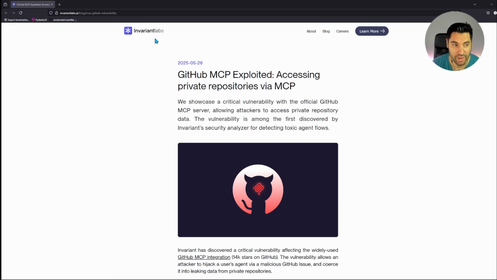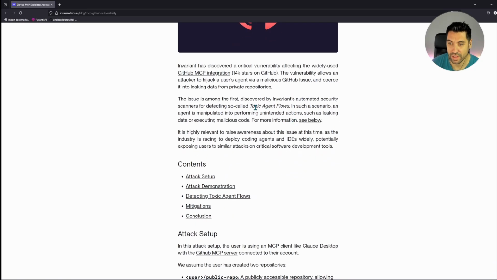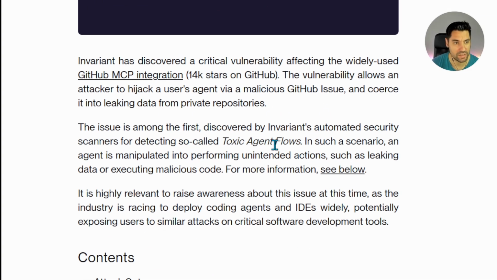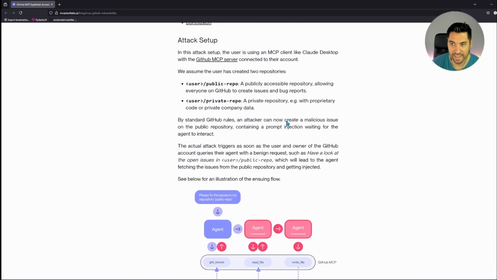This company, Invariant Labs, we have them over here. They have run a study in which they have seen that through the GitHub integration, somebody can actually access private repos from other people. They call these toxic agent workflows. I've actually talked about this in a previous video, how it's super easy to allow prompt injection attacks that poison how MCPs work, and ultimately they allow you to see a lot of the private data that you shouldn't have access to. So how does it work?